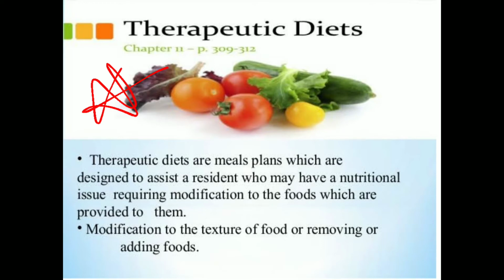If we modify a regular diet, if we alter some nutrient or some consistency of that regular diet, then we will have a modified diet. This whole process is a therapy. Diet therapy is defined as the use of food for treating any particular disease.